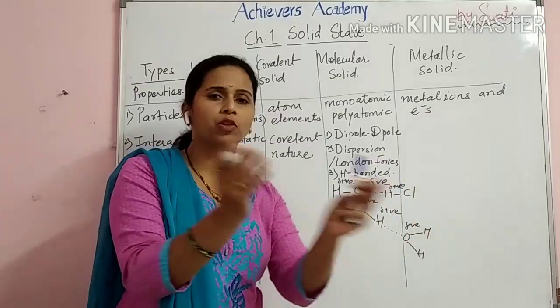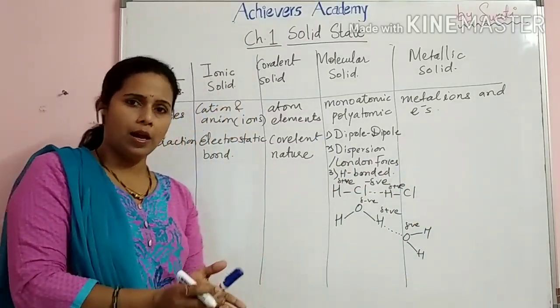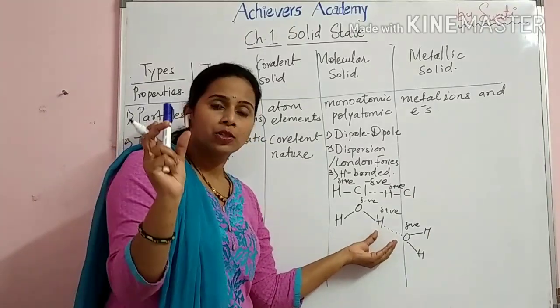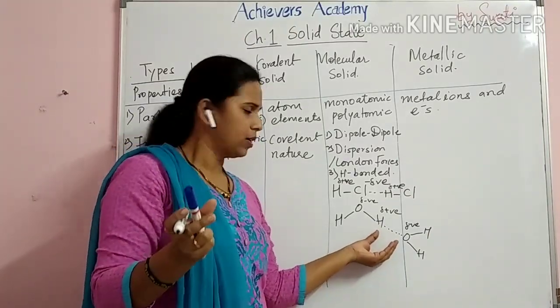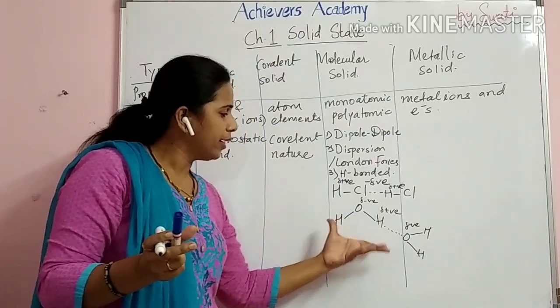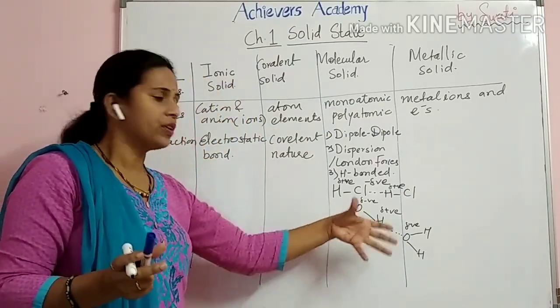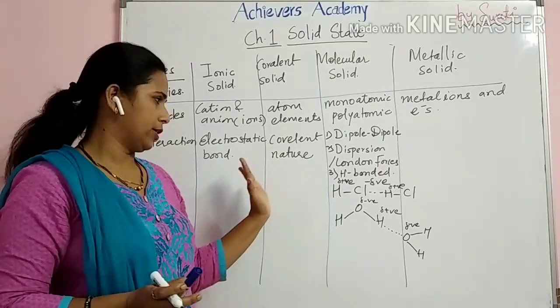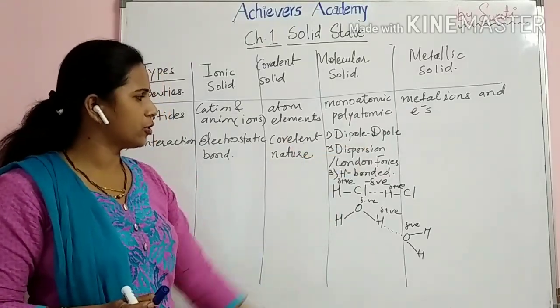So this interaction is between two water molecules, and that is why a hydrogen bond forms. This hydrogen bond creates a temporary interaction. So all this comes under molecular solids. Have you understood these three interactions?